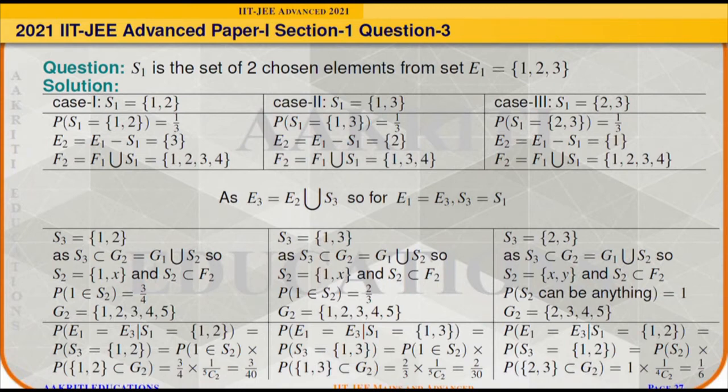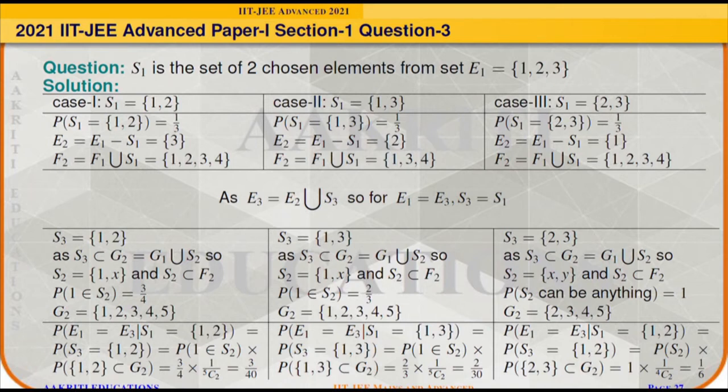Now we need to find the probability of E1 equals E3 conditioned on S1 equals 1, 2, and that will be exactly equal to the probability that S3 equals 1, 2. And it can be obtained only when 1 belongs to S2 and 1, 2 is a subset of set G2. It means S3 is a subset of G2.